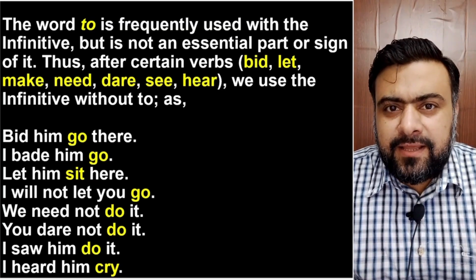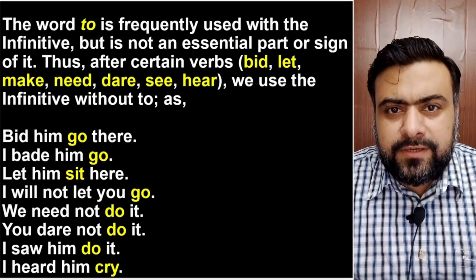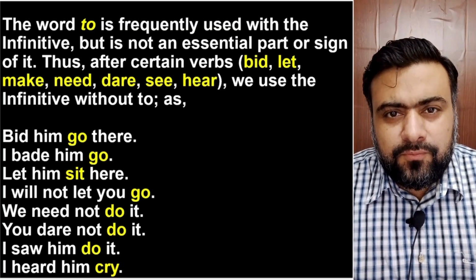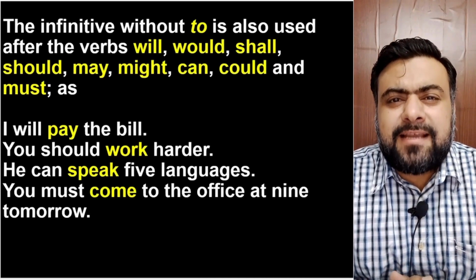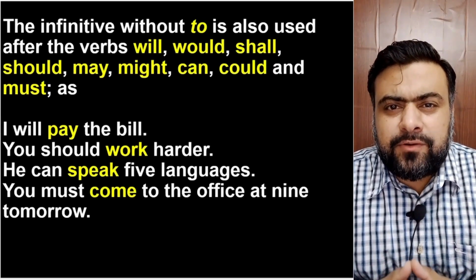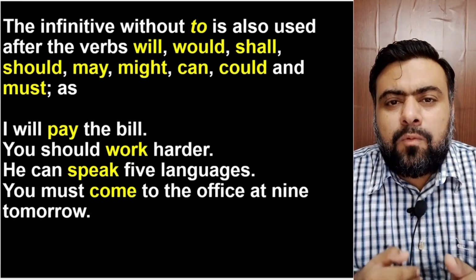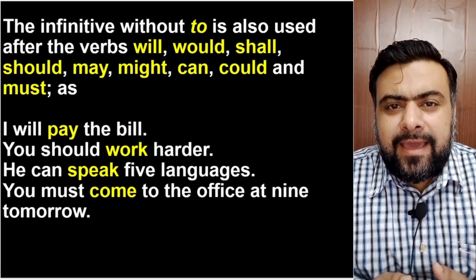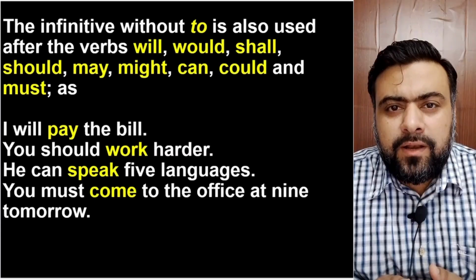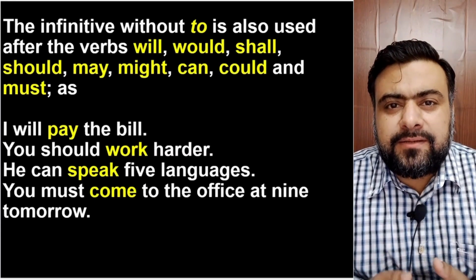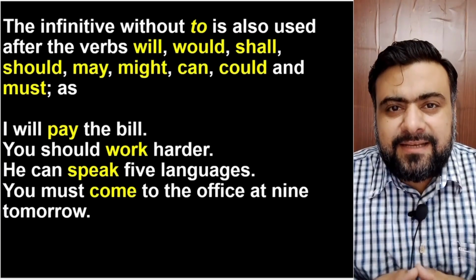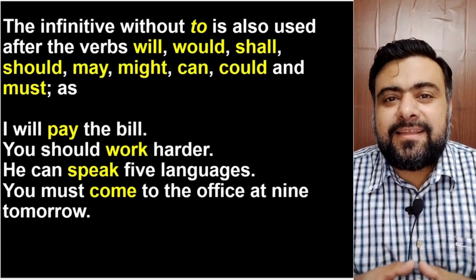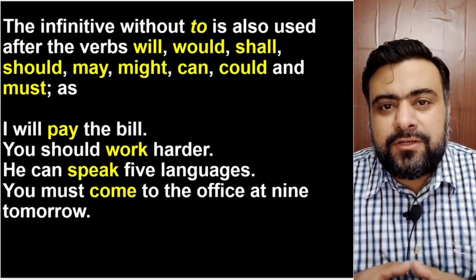So, usually infinitives take a to, but there are some exceptions like these, which when they are in the sentence, the infinitives do not take a to. Similarly, infinitives don't take a to when the sentences contain auxiliaries. For example, when the sentences contain can, should, will, shall, might, must, could, then the infinitives are without a to.